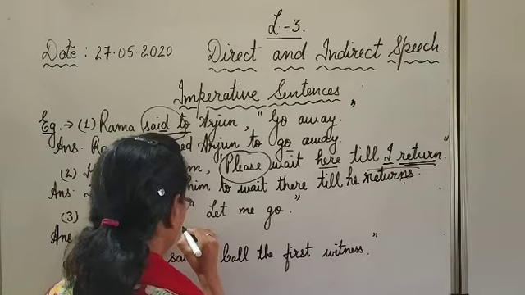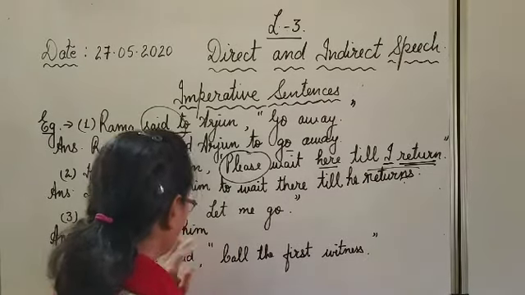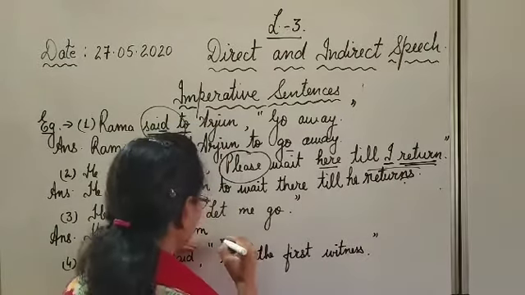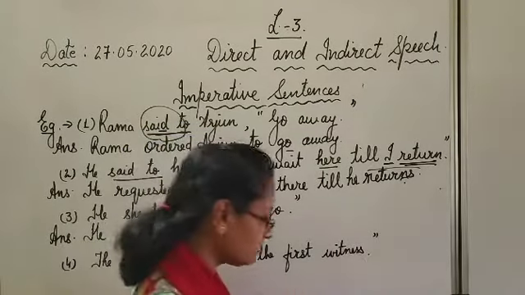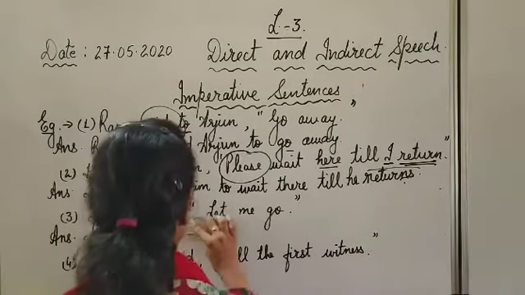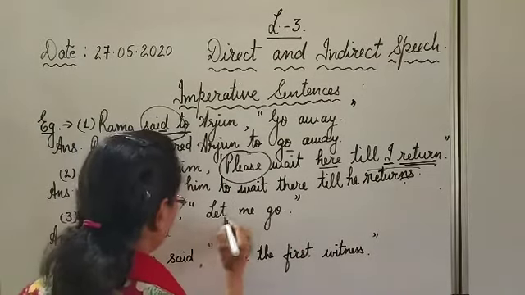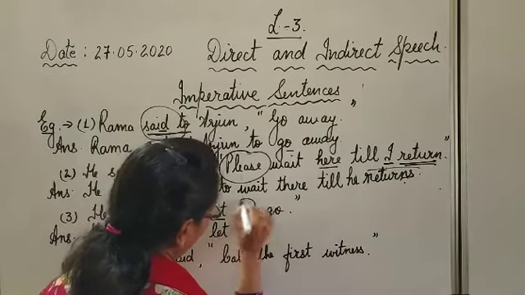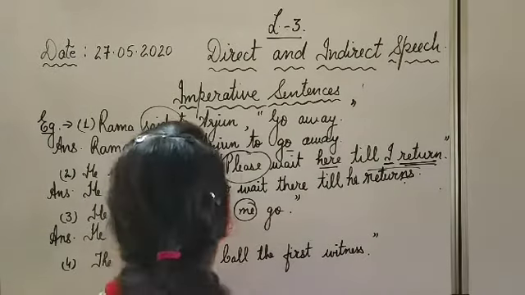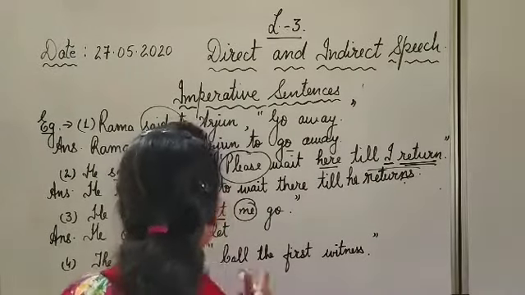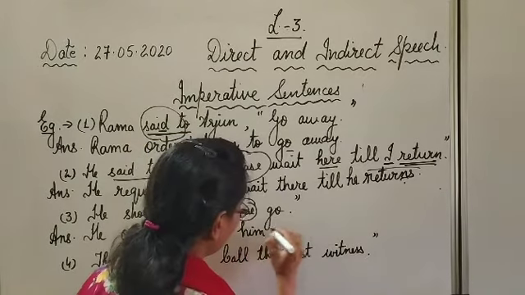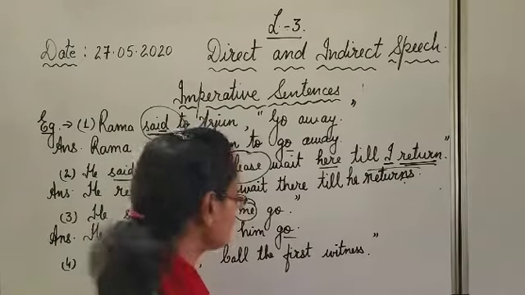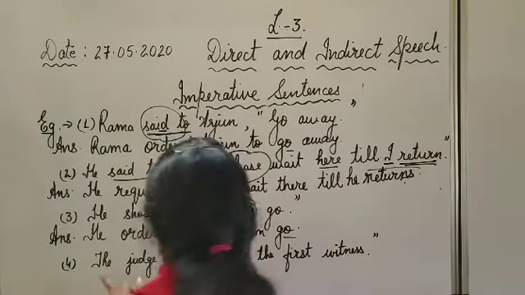He ordered him, or even if you will not introduce the listener, no problem. He ordered to let him go, even we can write that. He ordered to let me, indicates the speaker, first person. So he, to let, me will become him, go. To and first form. Okay. Full stop.